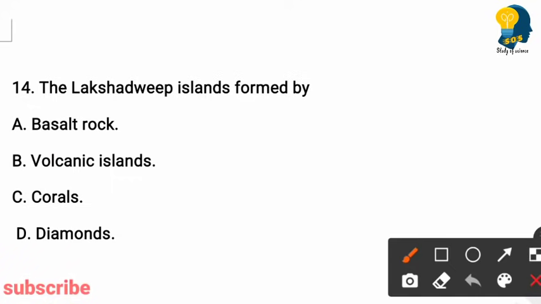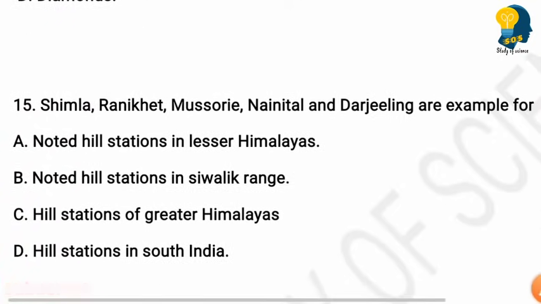The Lakshadweep Islands are formed by. Options are basalt rock, volcanic islands, corals, diamonds. Here the right answer is option C, corals. Lakshadweep Islands are formed by corals. Next question.